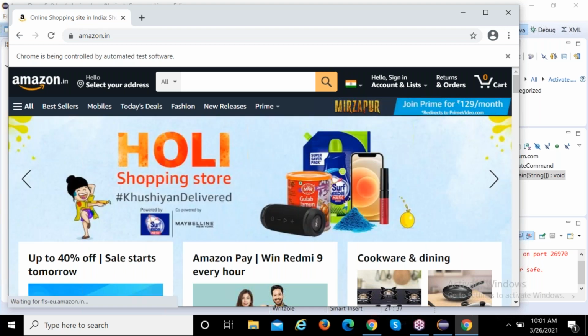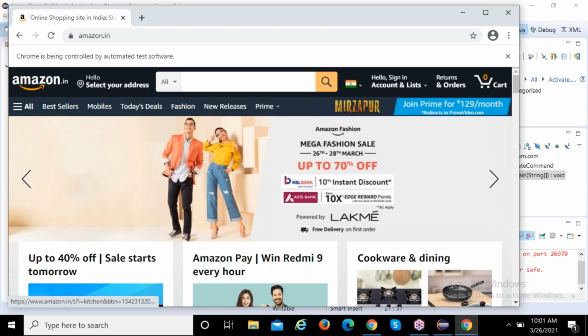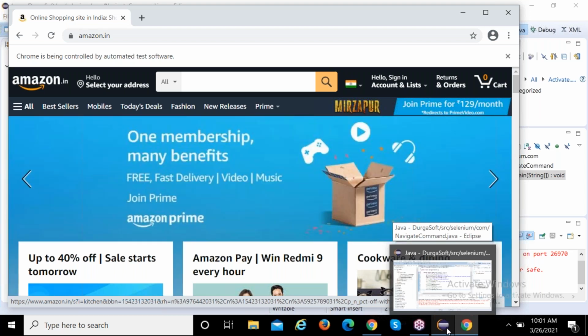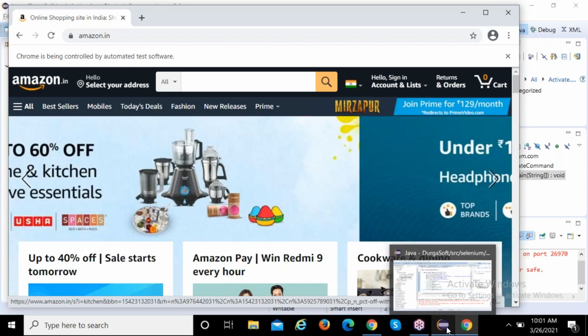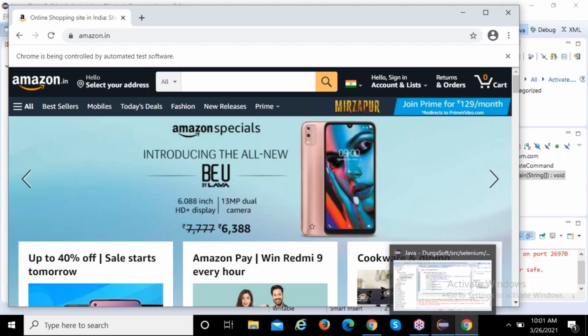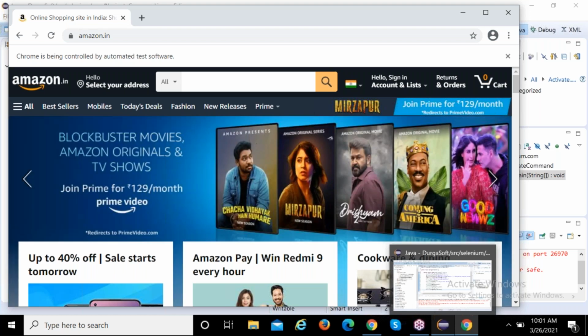Got it right. So can anyone tell me what the browser commands are, guys? Anybody? Get URL, get source, close, get title, quit, click, get page source. Get current URL, yes. So close, page source and quit.